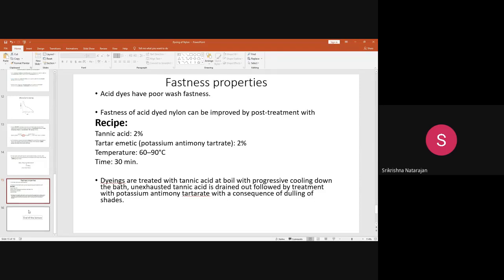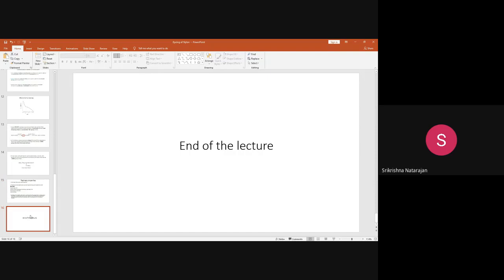So in today's lecture, we have discussed what is nylon, what is polyamide fiber, how it can be dyed with the disperse dye, and how it can be dyed with the acid dye. These things we have discussed. So that's all for today.